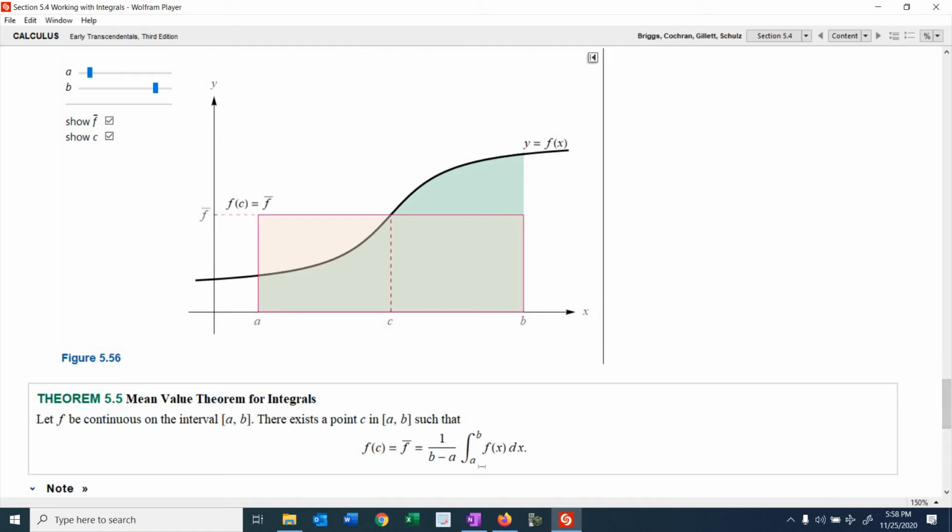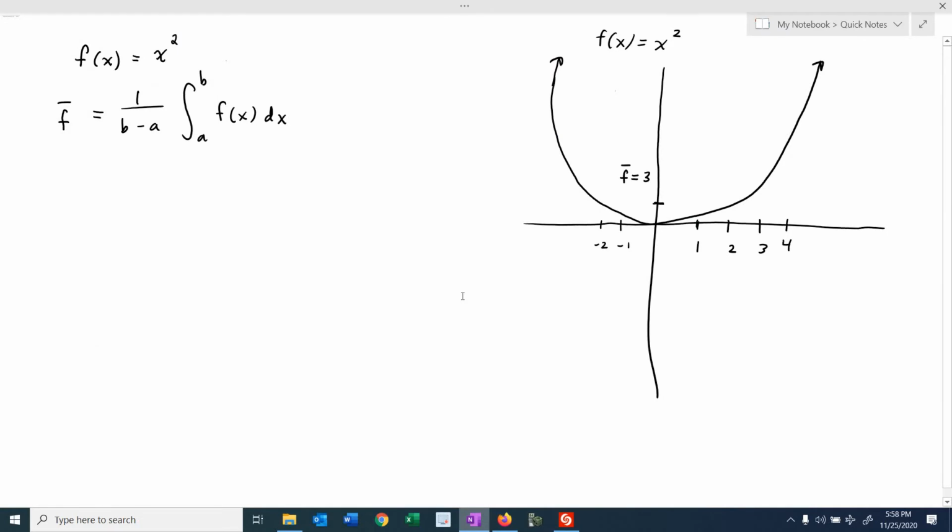Okay, so let me do an example where we use this theorem. Okay, so let's suppose our function is x squared. By the way, the graph of x squared looks like this. And let's find the average value of this function on the closed interval from 0 to 3. Okay, and here's our formula for the average value of a function. So a is going to be 0, and b is going to be 3, because we're trying to find the average value of this function on this closed interval.